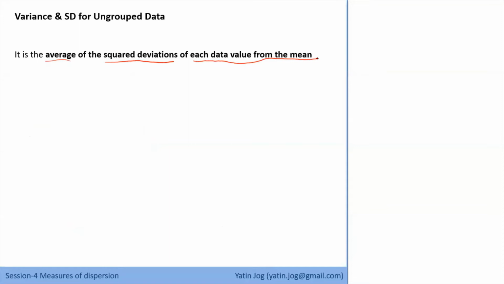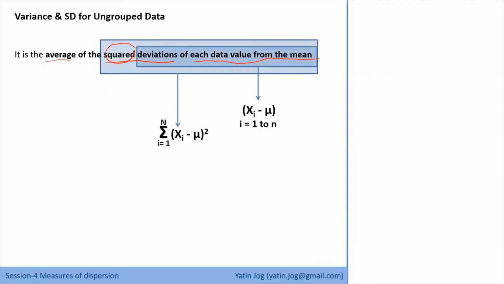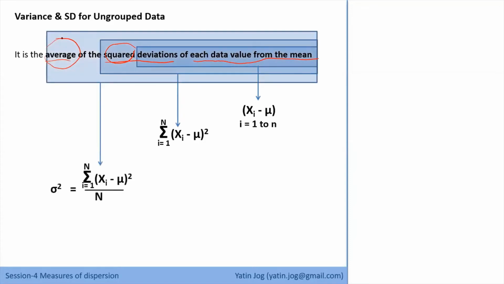So we'll take the first part of the definition, deviation of each data value from the mean, that is xi minus mu for i equal to 1 to n. So this will give me the deviations of each data value from the mean. Then I have to square these deviations. So summation of (xi minus mu) square, and that becomes my numerator. And because I have to calculate the average, I have to divide it by n. And that becomes your formula for variance. And the notation is sigma square. Because I am squaring the deviations, the notation also consists of square. So sigma square is summation of (xi minus mu) square divided by n.